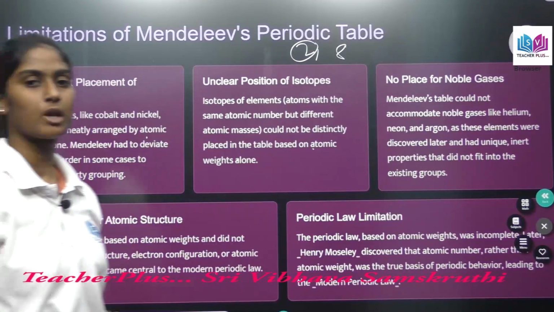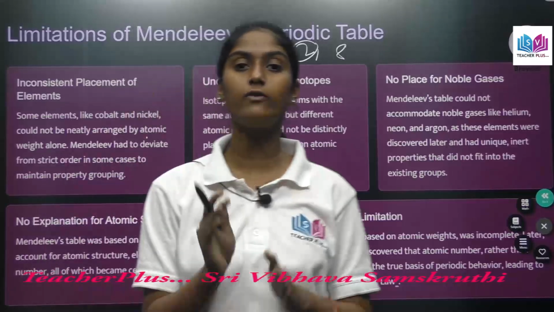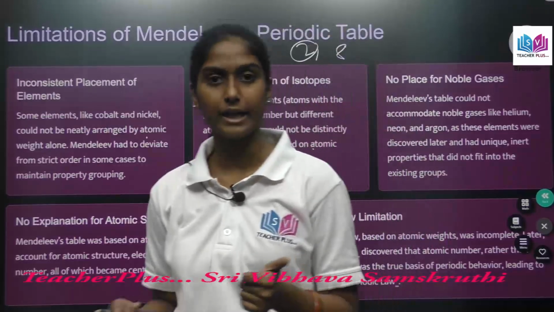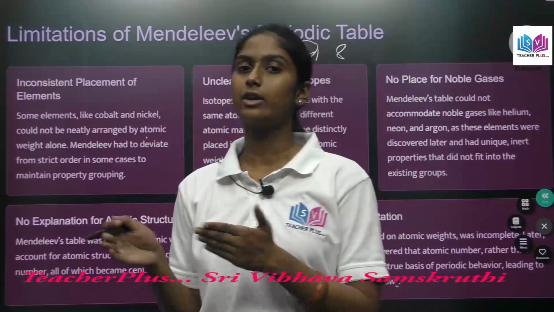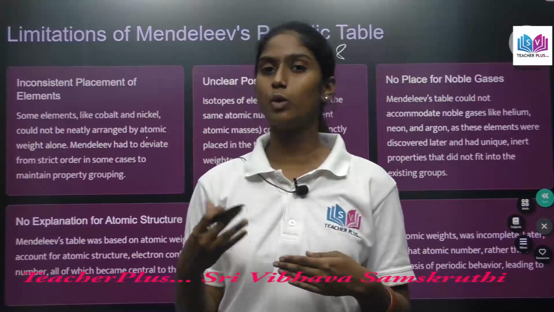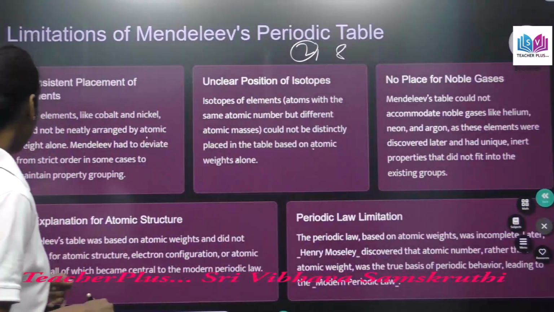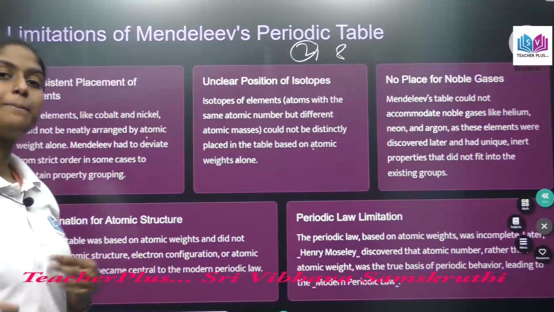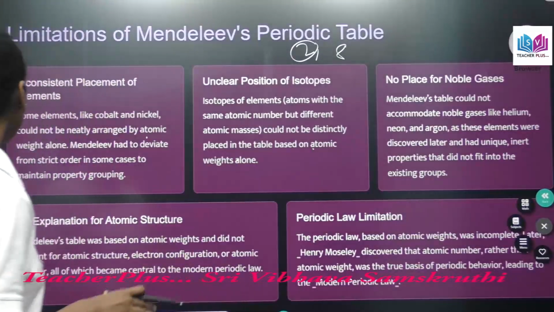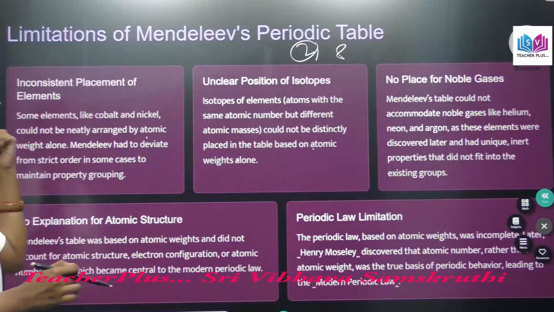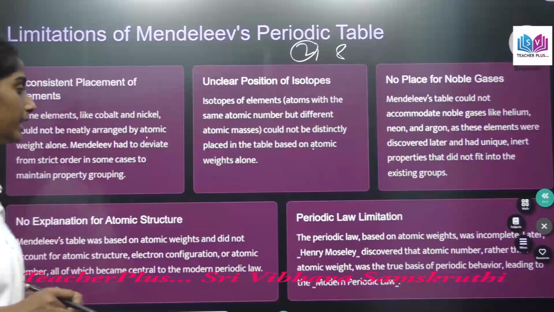Right now, we are following the long form of the periodic table, which is the modern periodic table, right? And in the modern periodic table, we mostly consider the electronic configuration, but Mendeleev's table was totally based on atomic weight and did not account for atomic structure. So this is also one of the limitations of Mendeleev's periodic table.